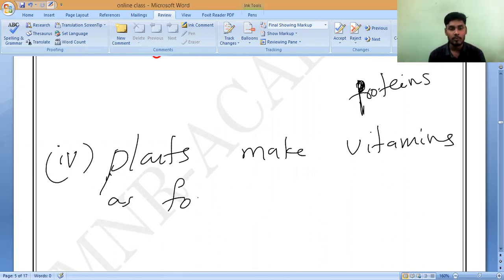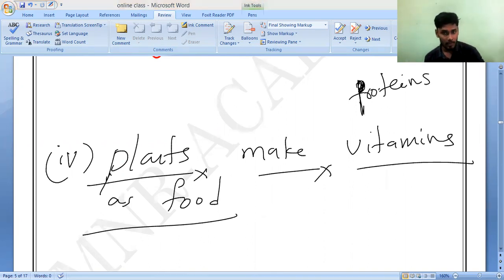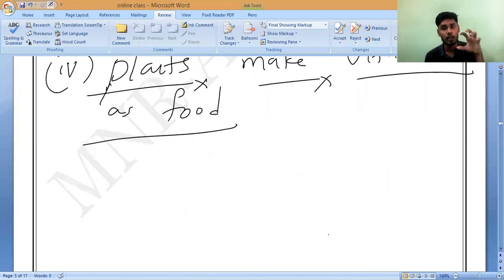These vitamins are very complex substances which are an important part of our food. They play a very important role in the growth of our body, and all the activities of our body depend on these vitamins.